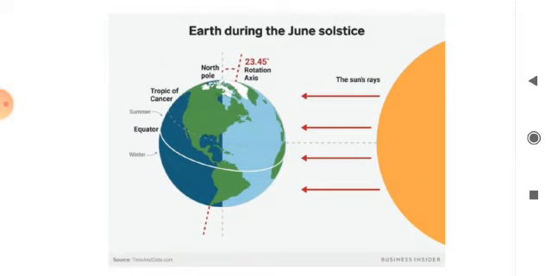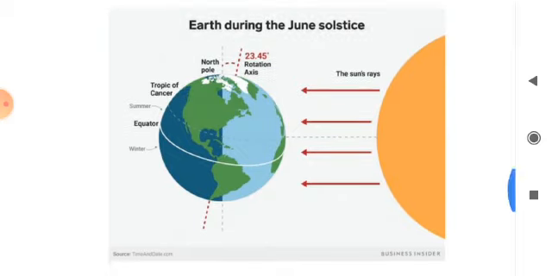So the southern hemisphere is experiencing its winter season because the south pole is away from the sun. So the special features of summer solstice are: the duration of day is longer than night. The length of the day increases with increasing latitude north of the equator.